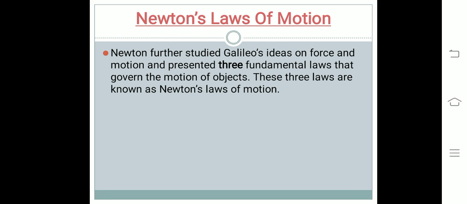Newton's laws of motion. Newton further studied Galileo's ideas on force and motion and presented three fundamental laws that govern the motion of objects. These three laws are known as Newton's laws of motion. These laws are Newton's first law of motion, Newton's second law of motion, and Newton's third law of motion. Let's discuss them one by one.